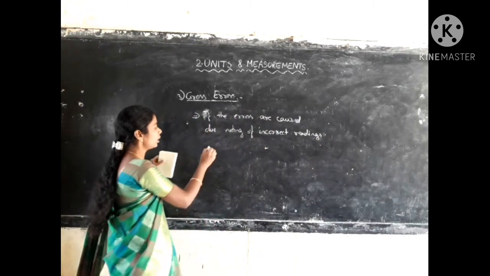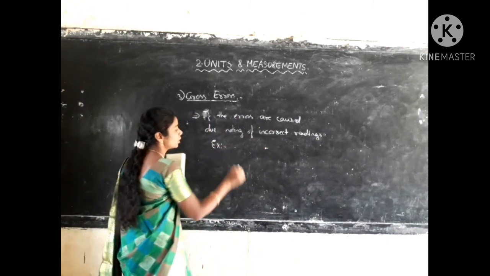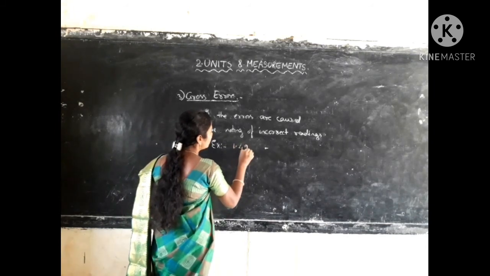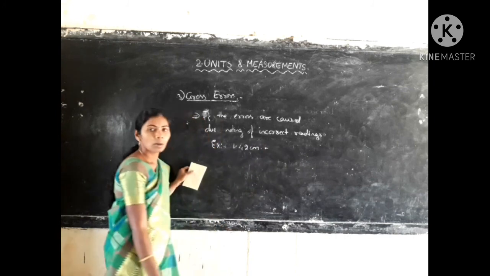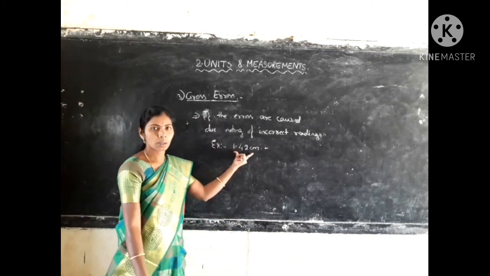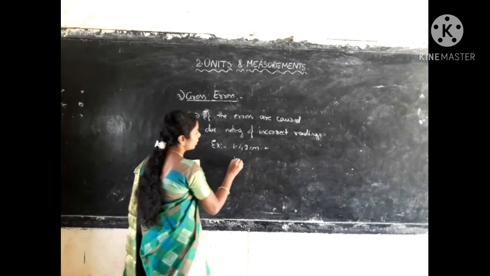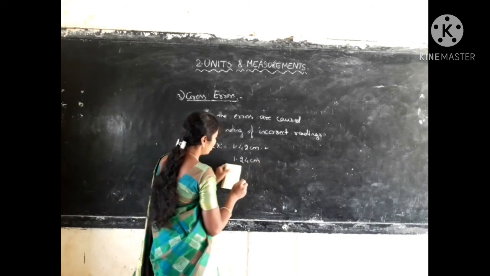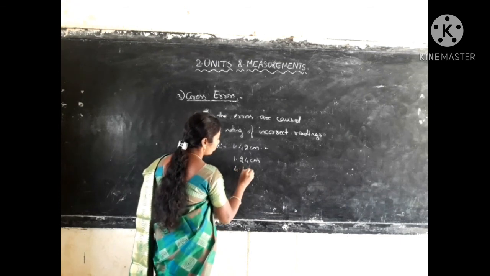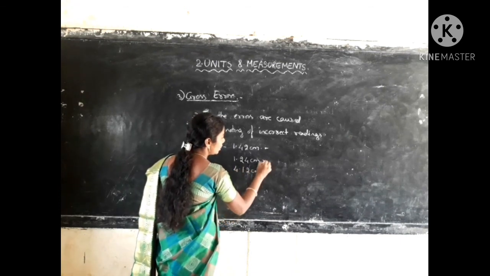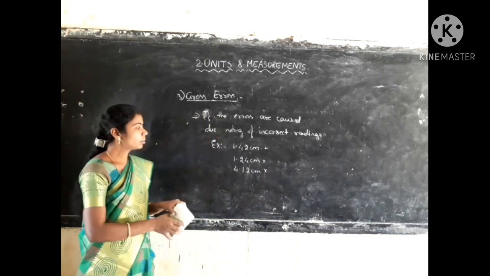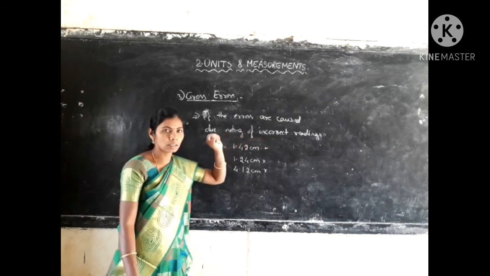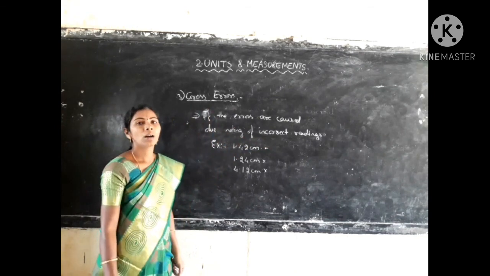Suppose I have measured the length of some object to be 1.42 centimeters. That is the actual measurement, but when writing, some people may write 1.24 centimeters or 4.12 centimeters. That is actually wrong. So here, by noting down only, we are noting down incorrect readings. Such types of errors are known as gross errors.